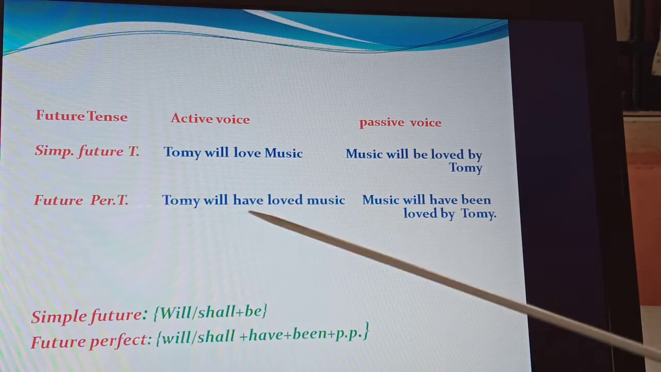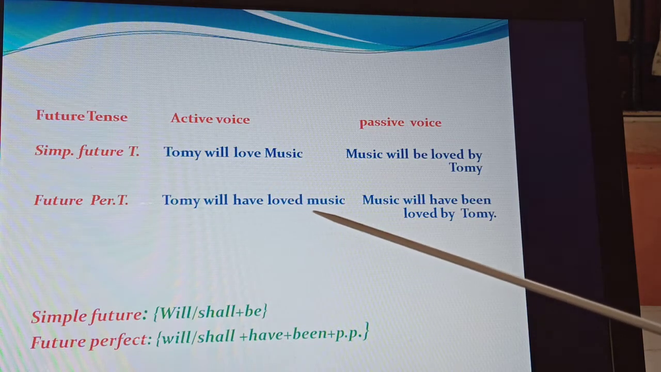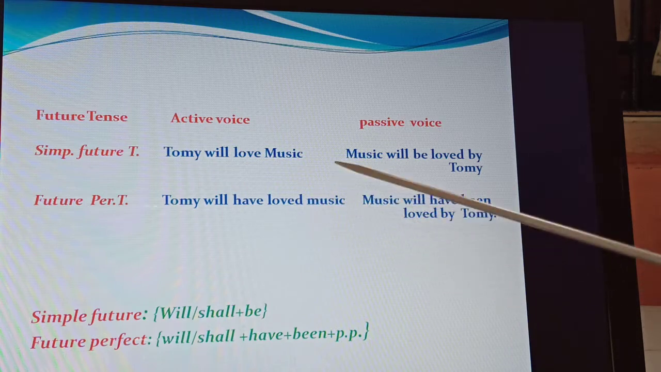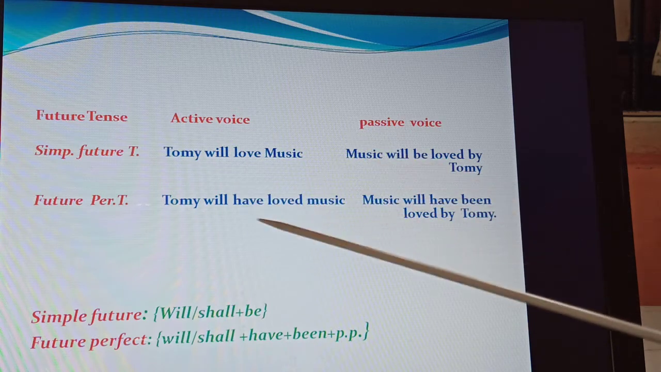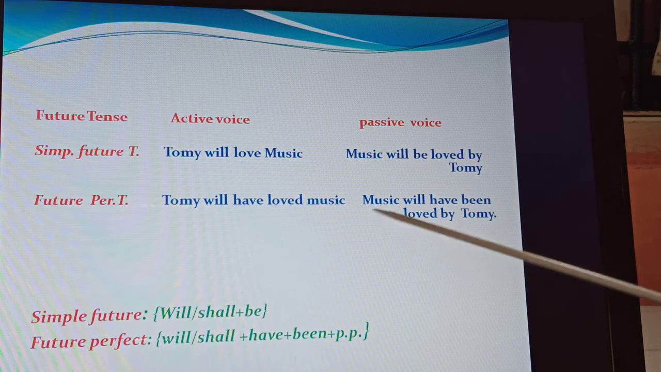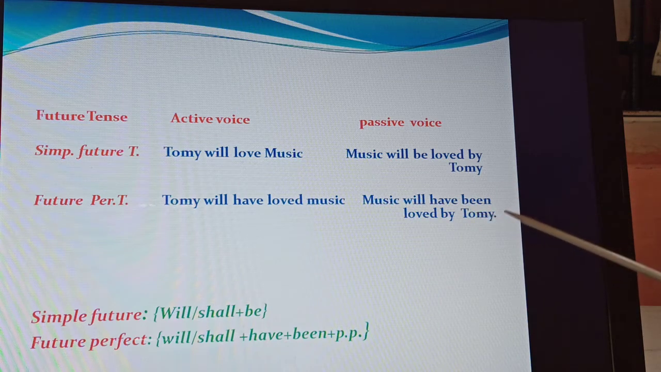Future perfect tense: you see, Tommy will have loved music is a future perfect. Will plus have plus the past participle of the verb. Tommy will have loved music. The passive voice would be: music will have been loved by Tommy.